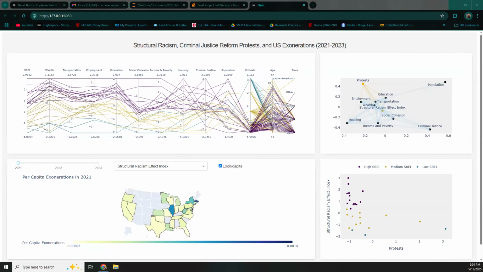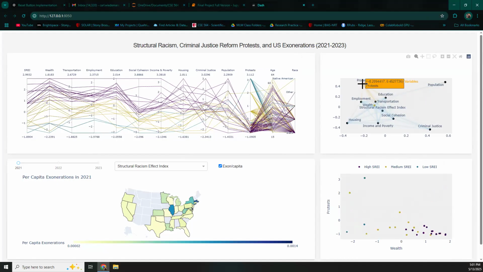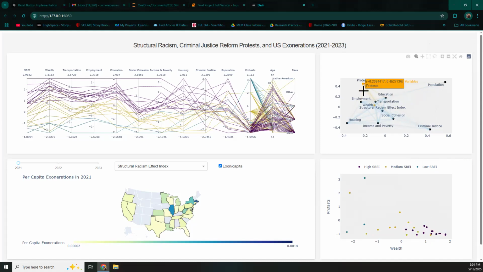And so, as we talked about before, it's really interesting that the protests do not relate to the different SREI indicators. So if we look at protests and the way that they relate to indicators such as wealth, you can see that there's this really interesting downward trend. This just shows a little bit about some of the interactivity of our dashboard as well. So you can also filter according to the different clusters. We use k-means clustering to differentiate between these low SREI, medium SREI, and high SREI variables.